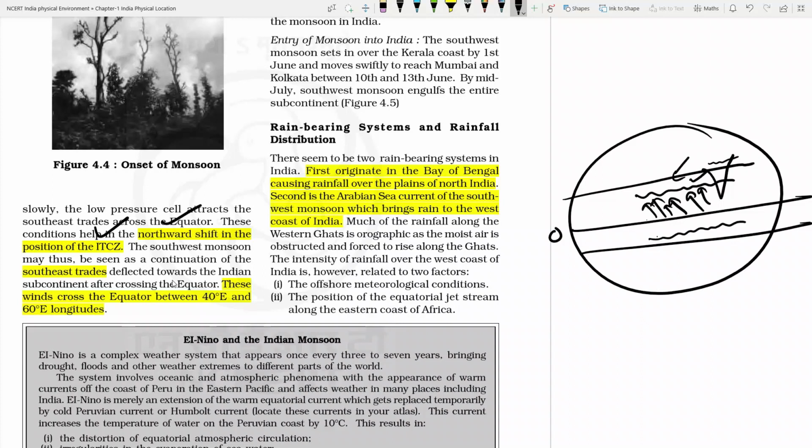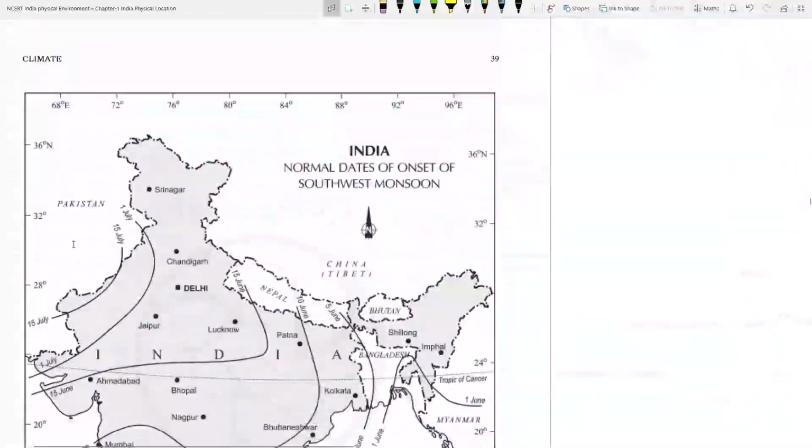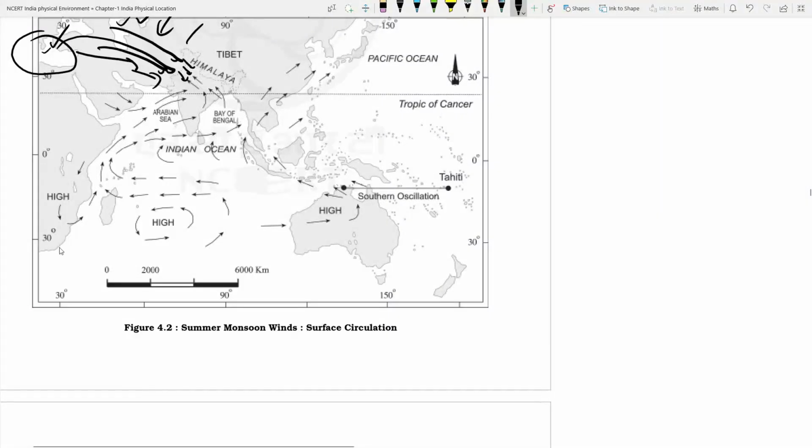Why? Because at 40 degree and 60 degree longitude, from there these southeast trade winds are crossing the equator. You can see this picture, just a minute, yes, this southeast trade wind is crossing the equator at roughly that latitude, and it is moving towards the north eastern side or right hand side because of the Coriolis force.